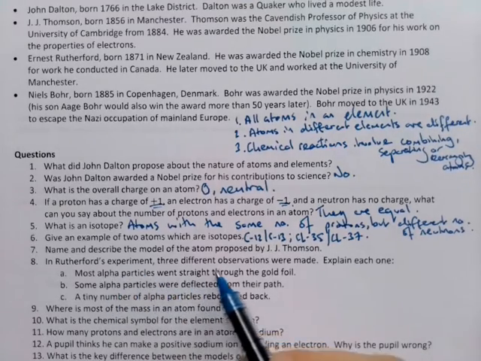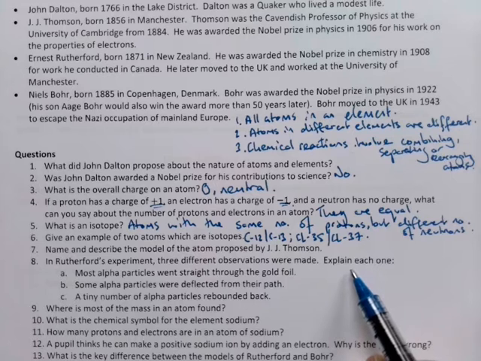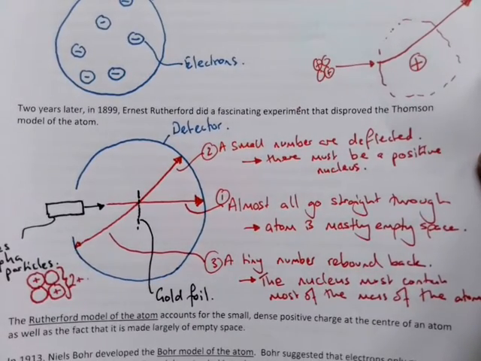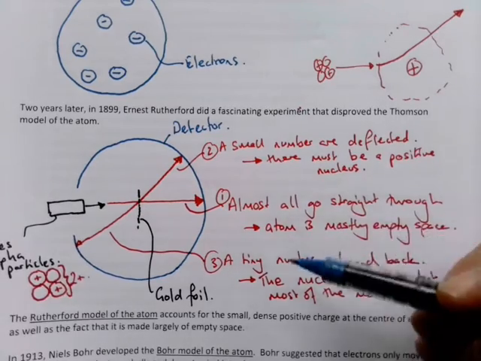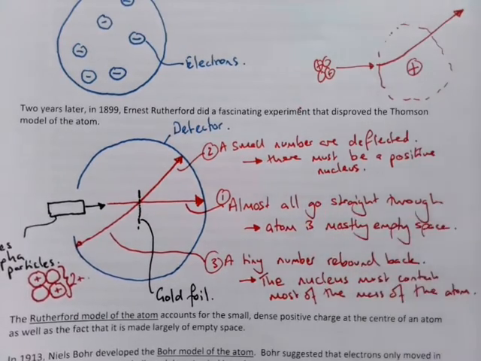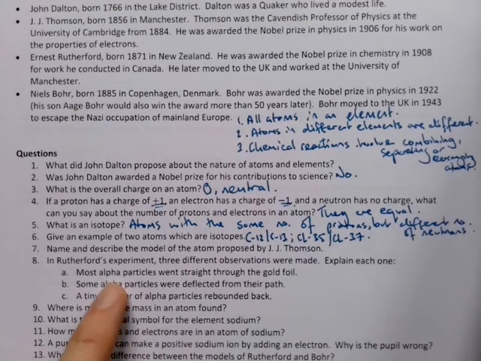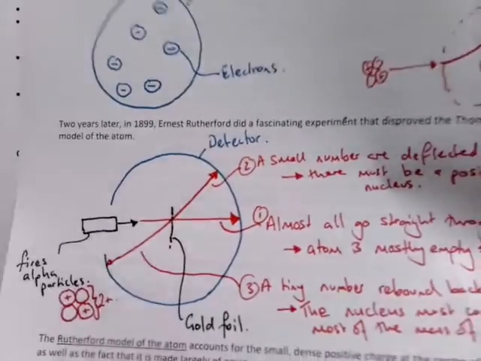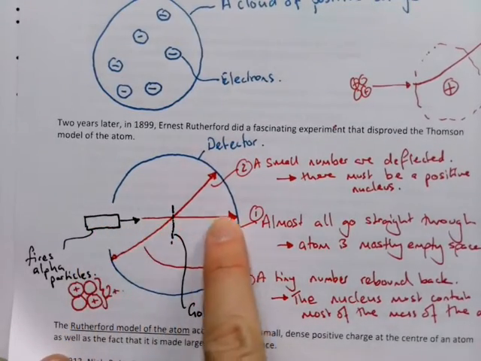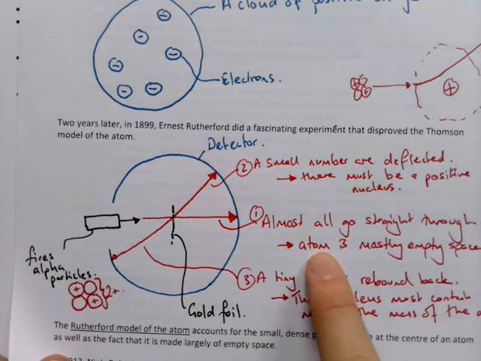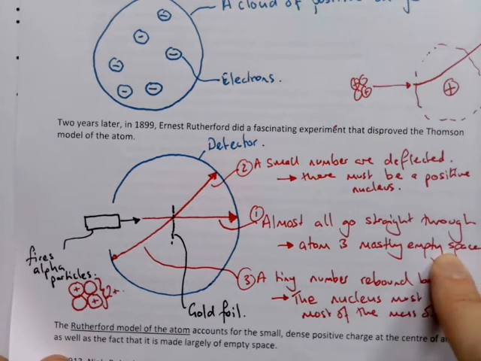In Rutherford's experiments, 3 different observations were made. Explain each one. Okay, so you remember that last week we did do this quite complicated discussion of Rutherford's experiment, and you will do this again next year. And I know this is quite tricky, but it's good to get a head start on the understanding of this. So these three observations each have an explanation. Most alpha particles went straight through the gold foil. Remember this is the gold foil here. Okay, that means that the atom is mostly empty space. So if most of the alpha particles go straight through, atoms are mostly empty space.